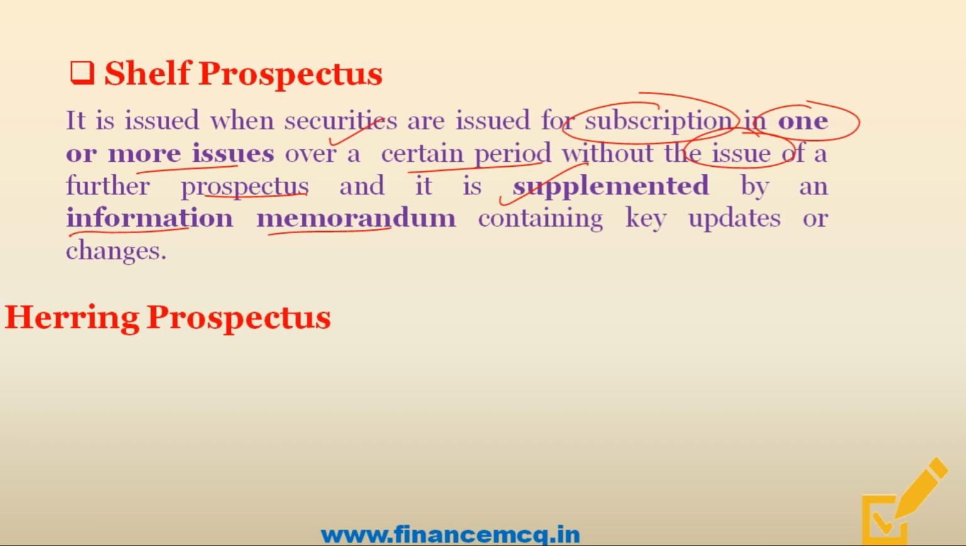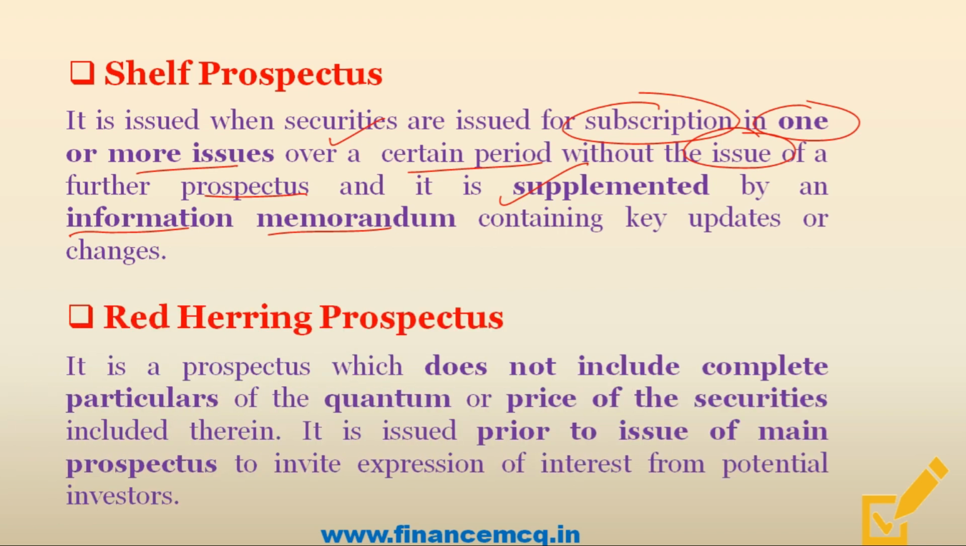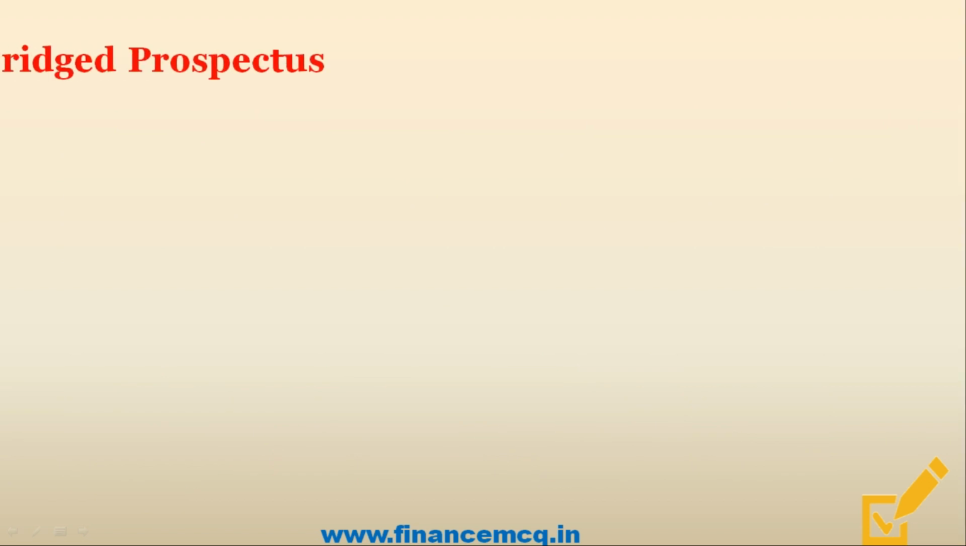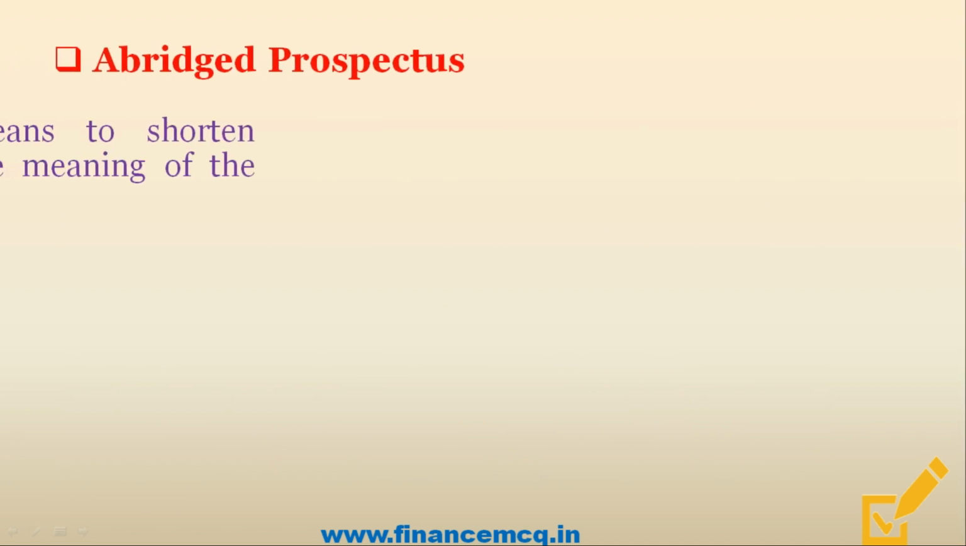Next, we studied about red herring prospectus. So friends, red herring prospectus is a prospectus which does not include complete particulars of the quantum or price of the securities included therein. So friends, this is issued prior to the issue of main prospectus to invite expression of interest from potential investors. So friends, red herring prospectus is basically issued to test the market before issuing the main prospectus. And friends, today we'll study a different type of prospectus known as abridged prospectus.